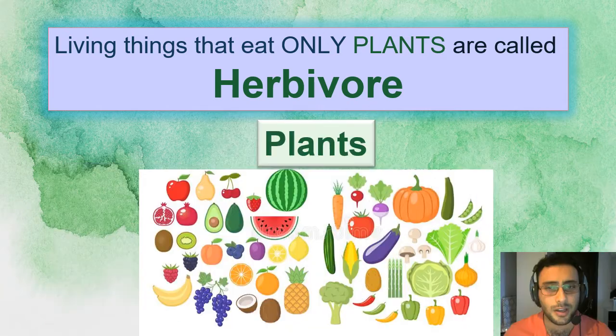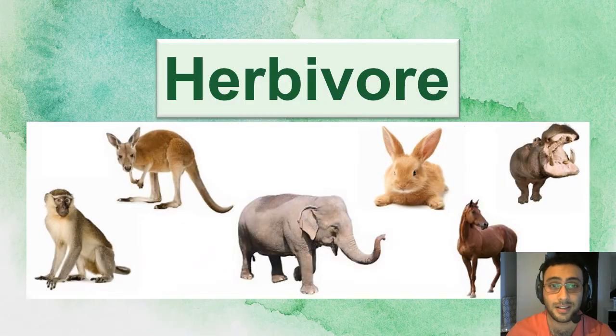Herbivore. Okay, so as I said, herbivores only eat plants, such as these. Now, I love plants. I like vegetables, I like fruits, but I also like meat. So I am not an herbivore. I am an omnivore, okay? But let's see some herbivore living things.